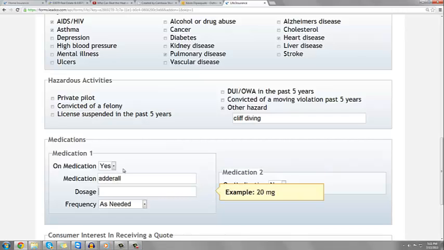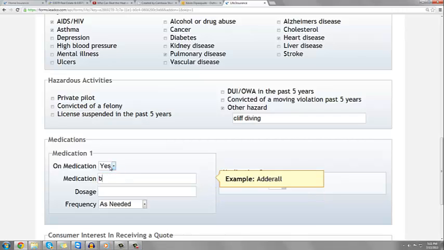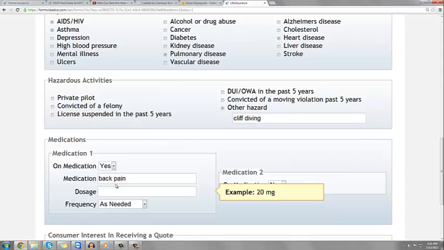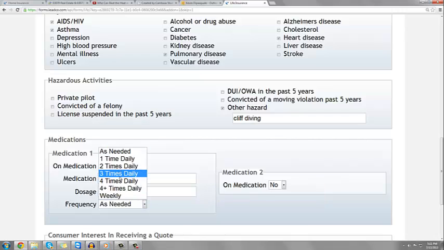If the customer does not know what the medication is called, ask them what it is used for and put that down instead. If the customer does not know the dosage in which they take, put down 20 mg. Ask the customer the frequency in which they take their medication.